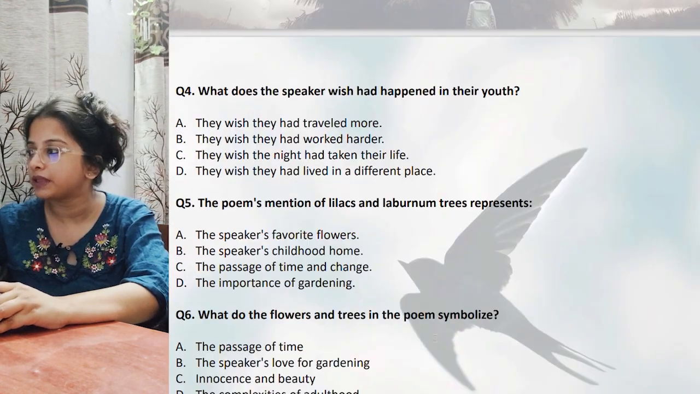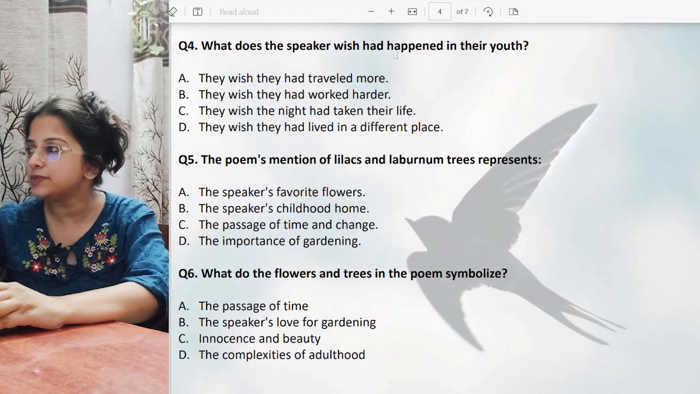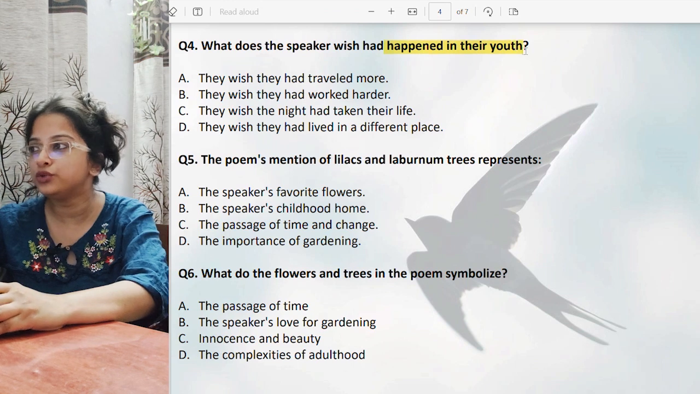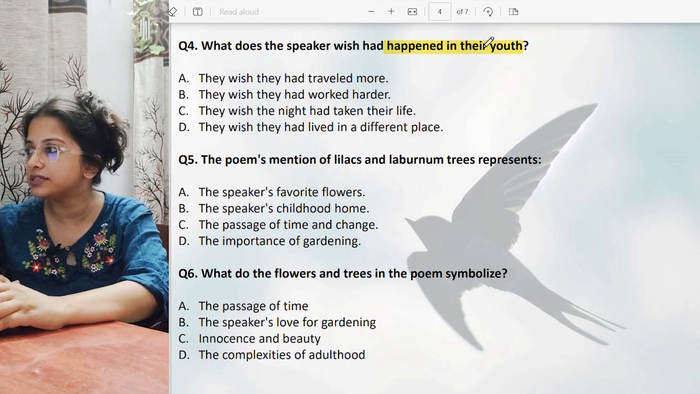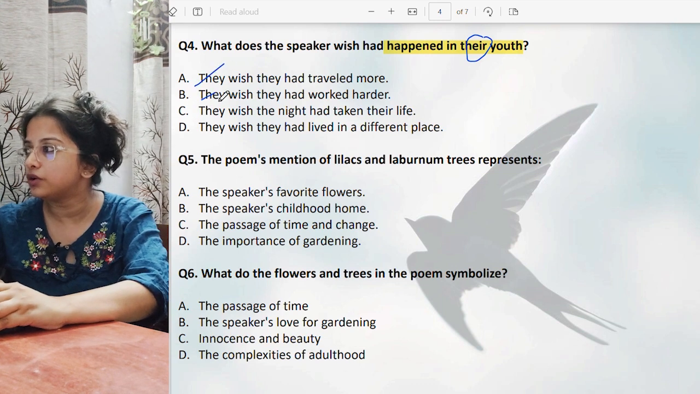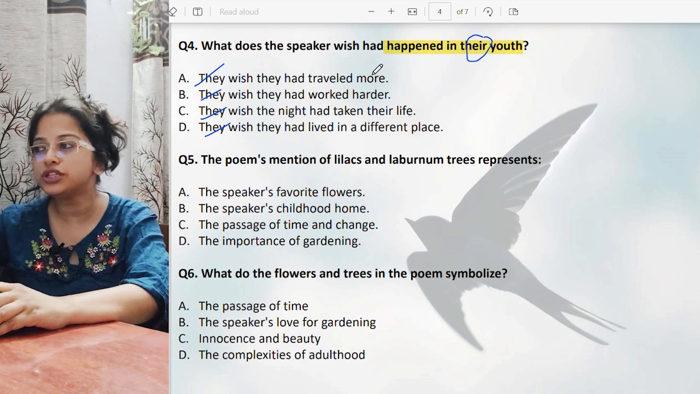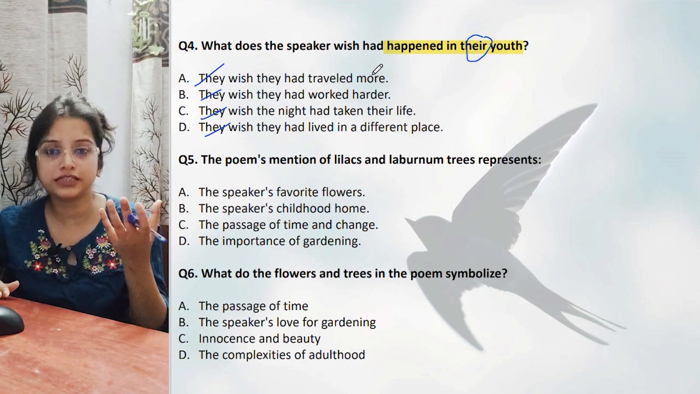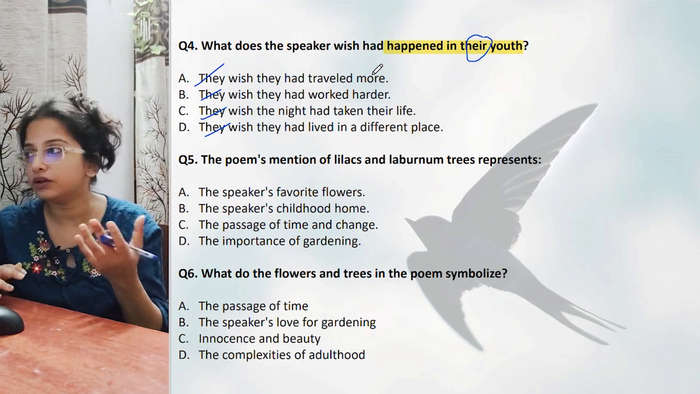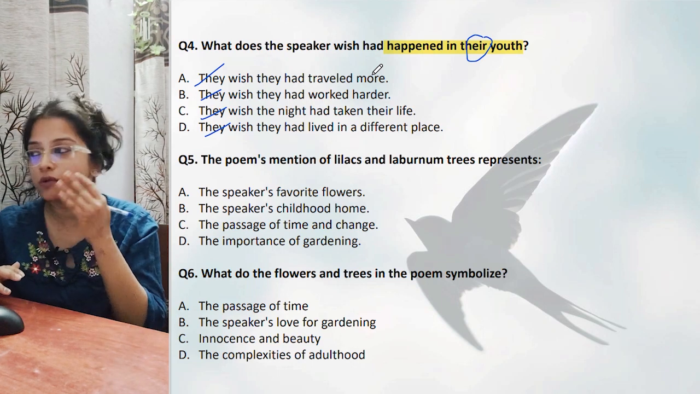Next one. Question number 4. What does the speaker wish had happened in their youth? Sorry, here is a mistake, so change it, in his youth. All these are incorrect for the same reason. What does the speaker wish had happened in his youth? What does he expect? What would have been better? That he misses from the youth.